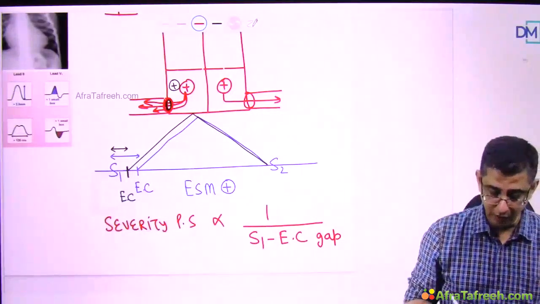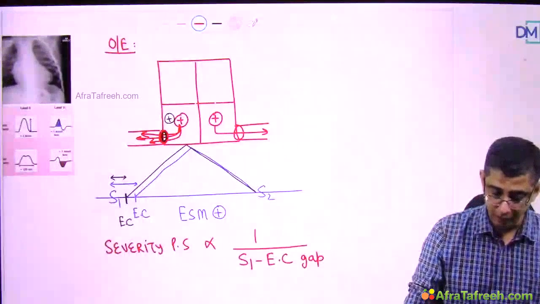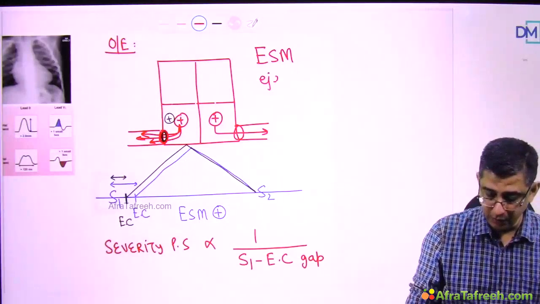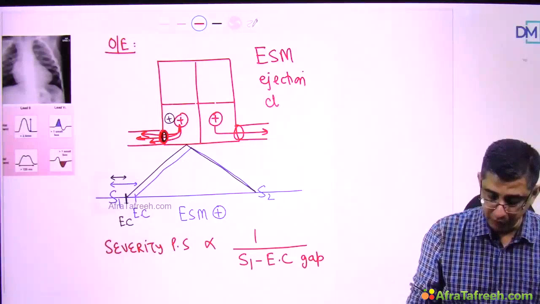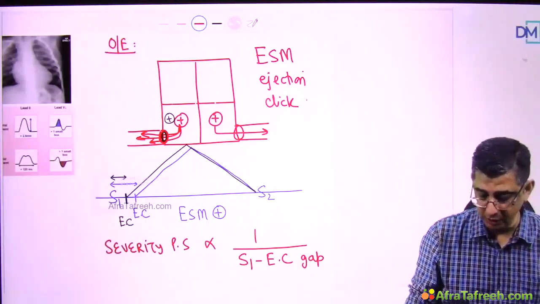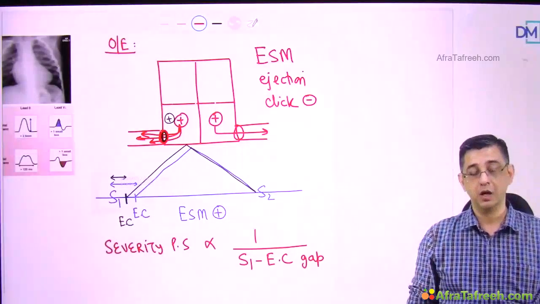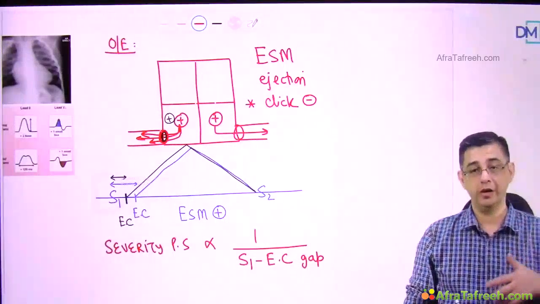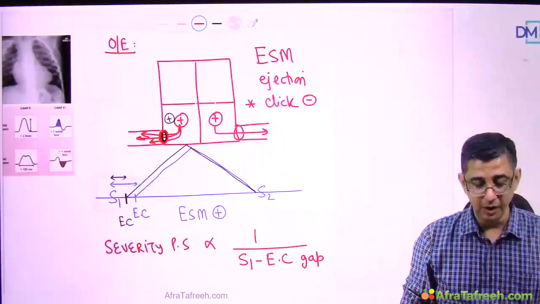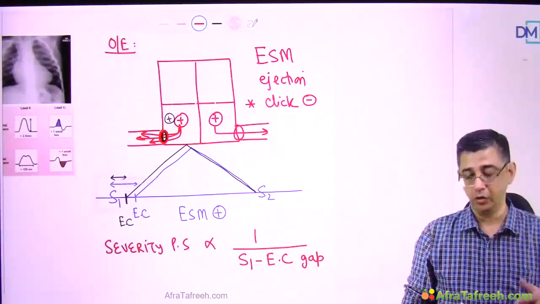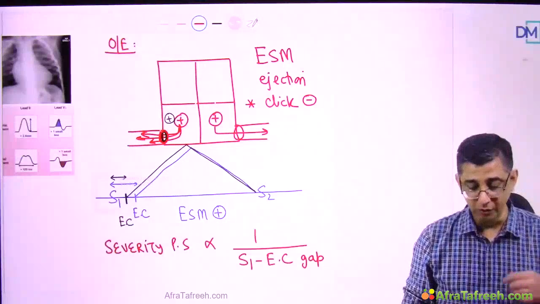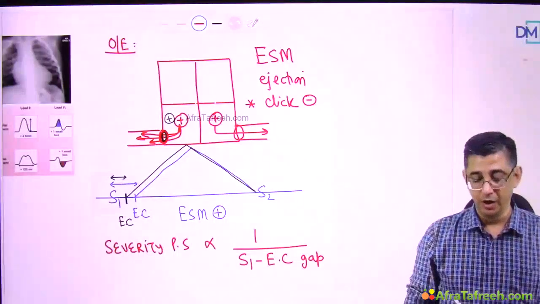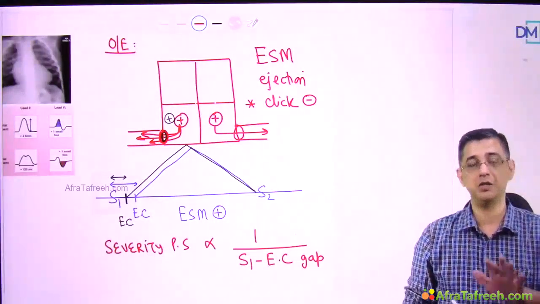I'll just write down the theory here that is to be remembered by you. These patients have an ejection systolic murmur. The ejection click tends to become merged with S1, so the ejection click may not be heard in these patients. Why this is important for you to remember is that traditionally, whenever we talk about the events of the right side of the heart, they always tend to become more prominent. There is only one event on the right side of the heart that will become less prominent with inspiration, and that is the ejection click. Remember my statement once again.